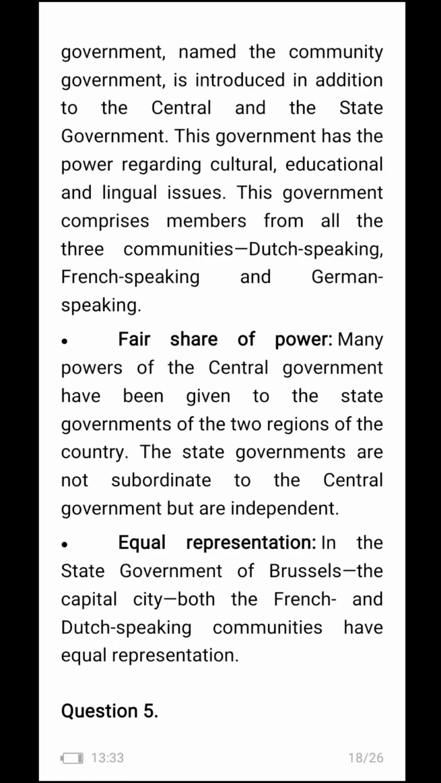Fair share of power. Many powers of the central government have been given to the state governments of the two regions of the country. The state governments are not subordinate to the central government but are independent. Equal representation. In the state government of Brussels, the capital city, both the French and Dutch speaking communities have equal representation.